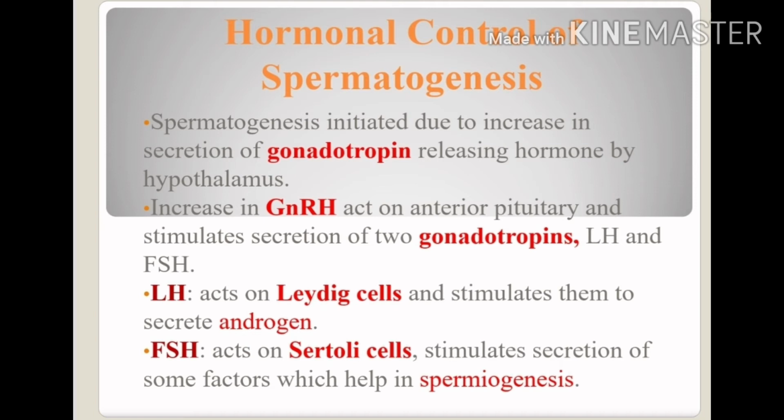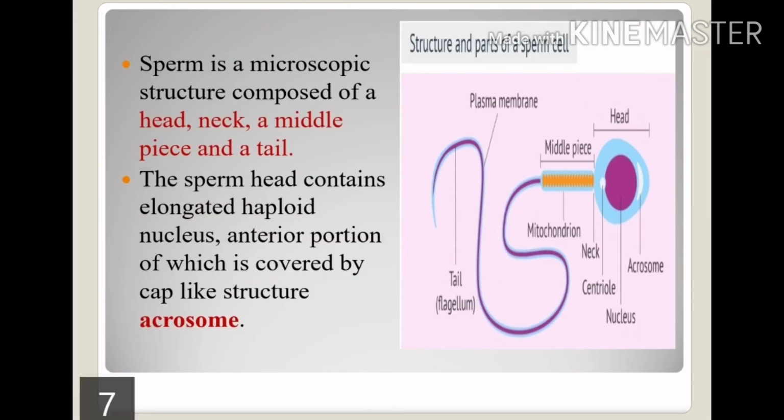LH will act on the Leydig cells and stimulate them to secrete the androgen hormone, whereas follicle stimulating hormone acts on the Sertoli cells and stimulates the secretion of some factors which help in spermiogenesis.